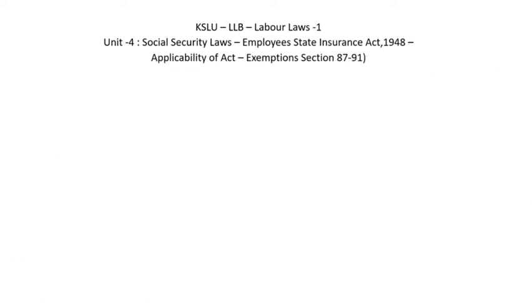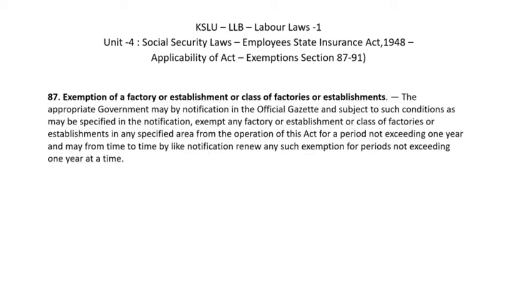Okay, let's look into some exemptions under sections 87 to 91 available for factories and establishments. Under section 87, ESI Corporation or appropriate government can exempt certain establishments in specified areas.